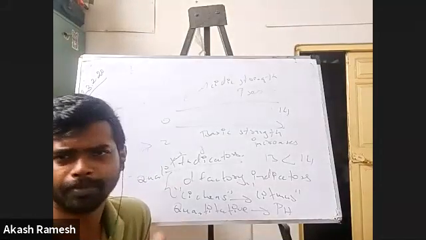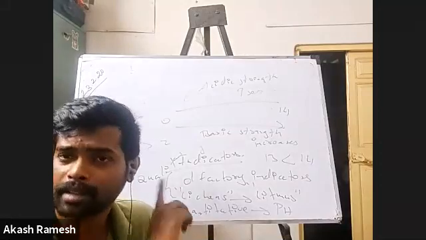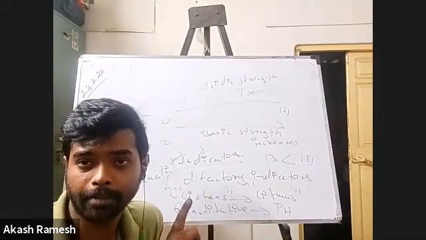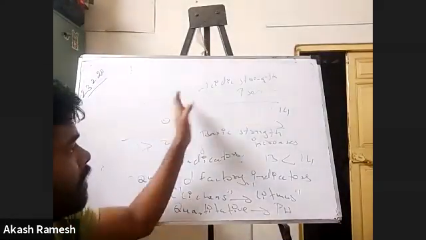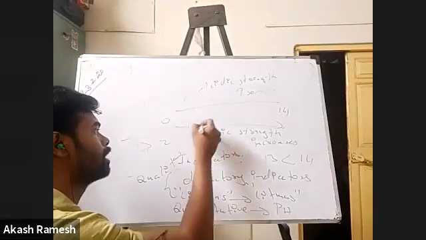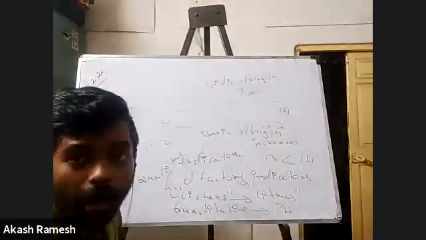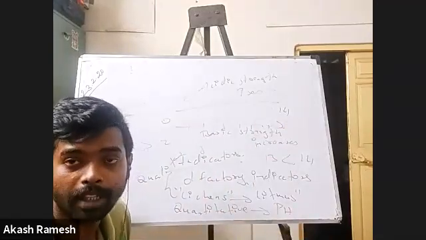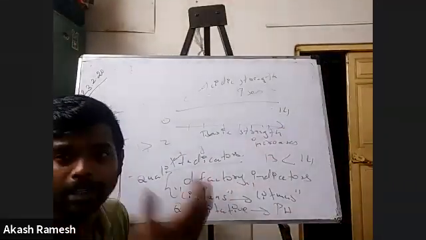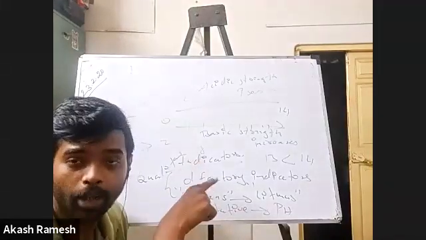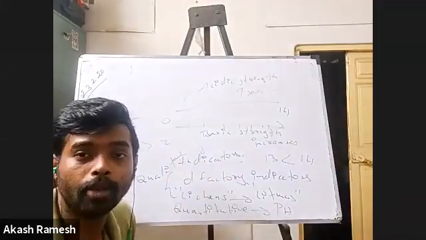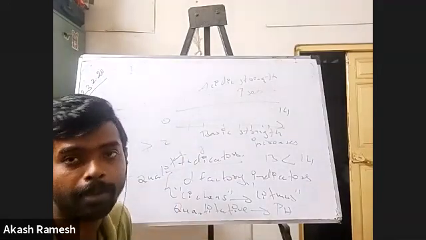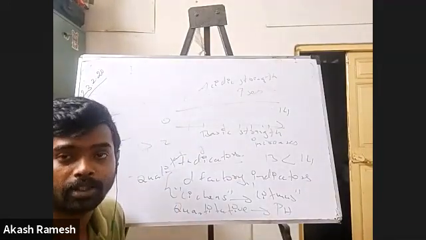So this we all know, right? It will be from 0 to 14. This can be used as a universal indicator, because for each of these values, 1, 2, 3, 4, 5, 6, 7, 8, 9, you can have some colors, isn't it? So accordingly I'll be able to tell. So this can be used as an indicator, and it will also give me a quantitative number for the strength of the acid as well as the base.